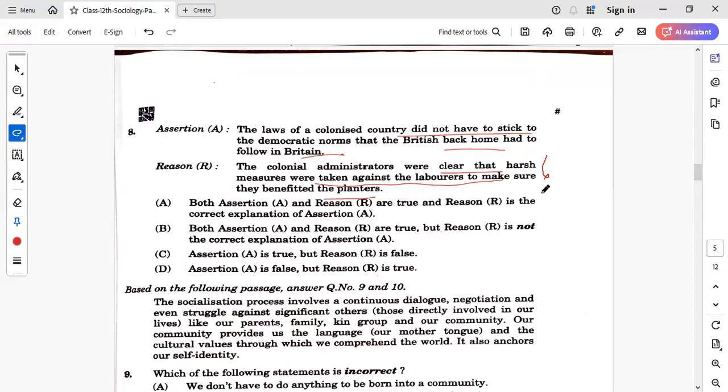This is one of the aspects of not implementing democratic norms, right? Both the statements have been given in the book. So here A is the right answer, that they had to benefit the planters, the tea planters. That is why they are not following the democratic norms which were being implemented in Britain. So A is the correct answer here.